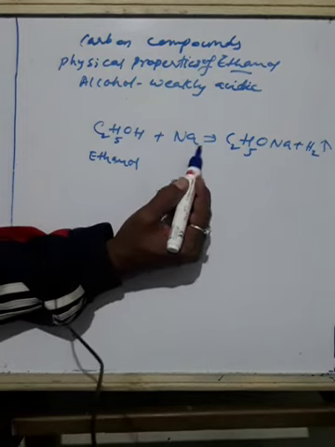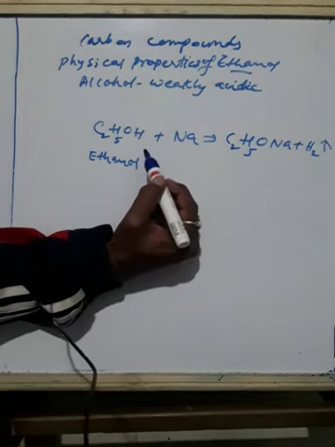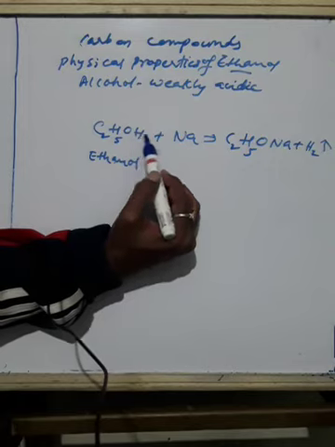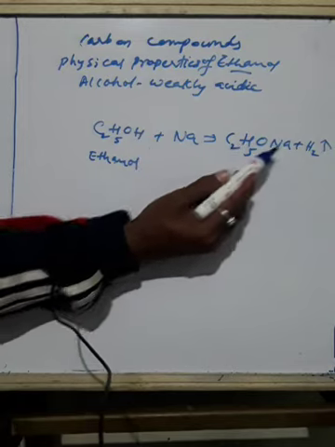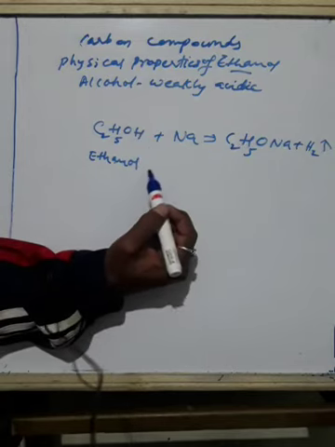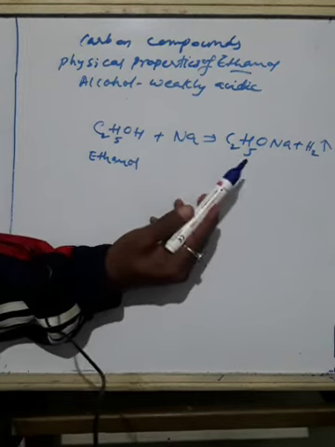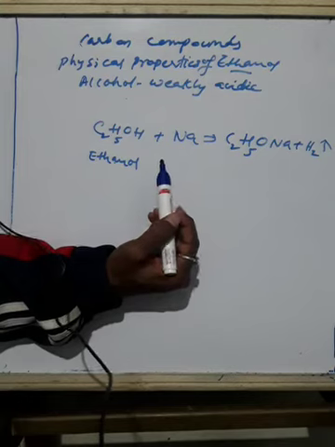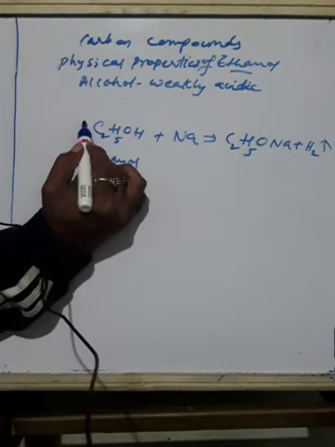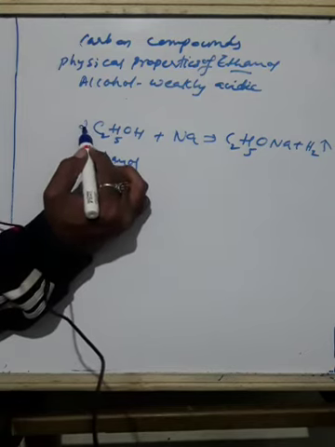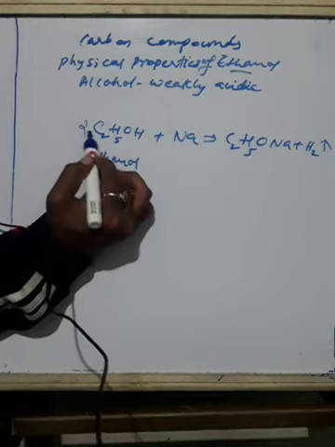Now again we have to balance here. Okay. Hydrogen here, how many are there? 5 plus 1, 6. Here 5 plus 2, 7 are there. And oxygen, 1 oxygen. So we have to balance hydrogen. To balance hydrogen, what do we have to do? We just write 2 here. Carbon becomes 4.